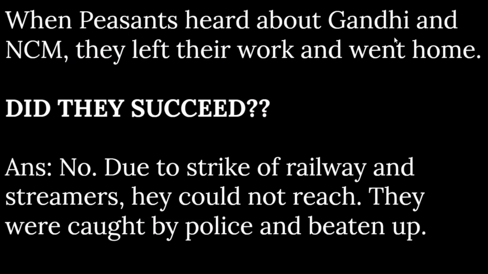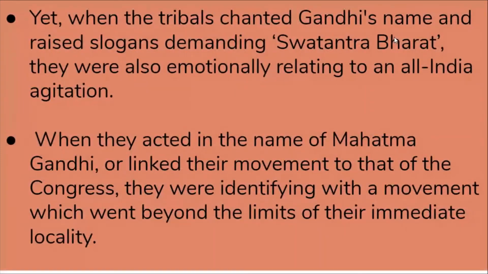When they heard the name of the non-cooperation movement, they started leaving their work and went home without the permission of the Britishers. Did they succeed? No, they did not succeed because they were caught by the police and brutally beaten up. The tribals chanted Gandhi's name and raised slogans demanding Swatantra Bharat.